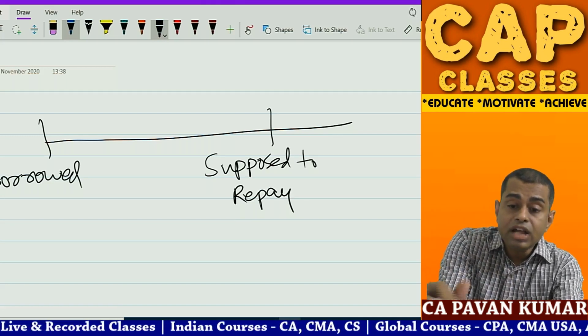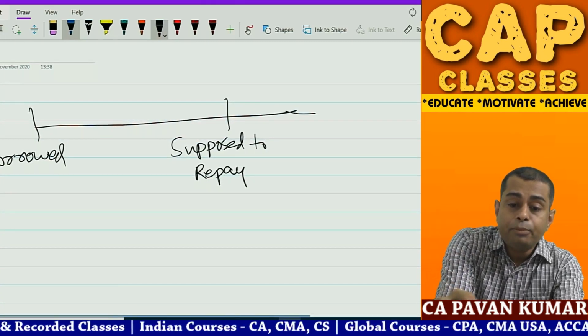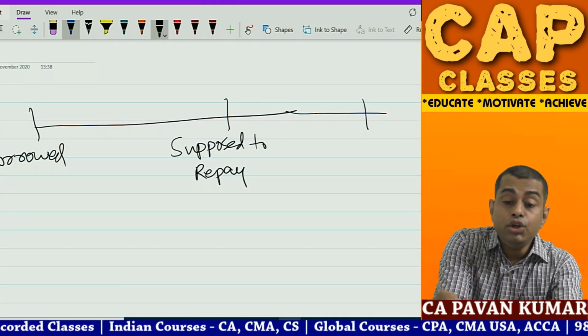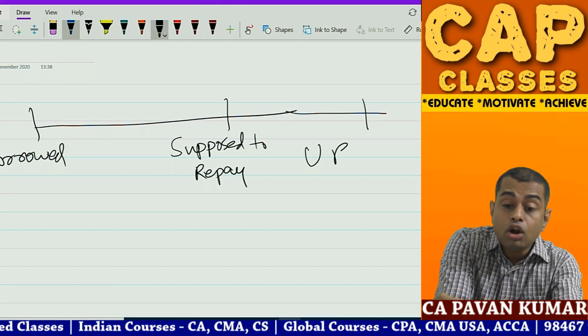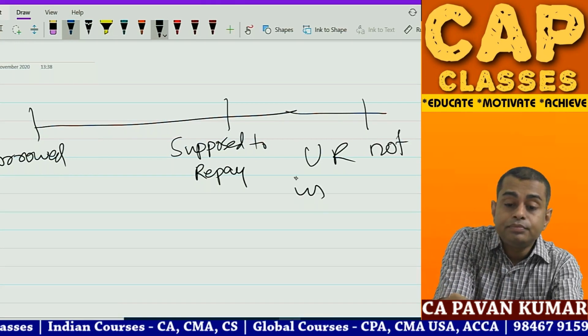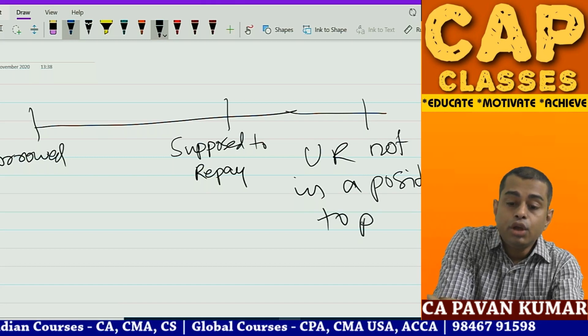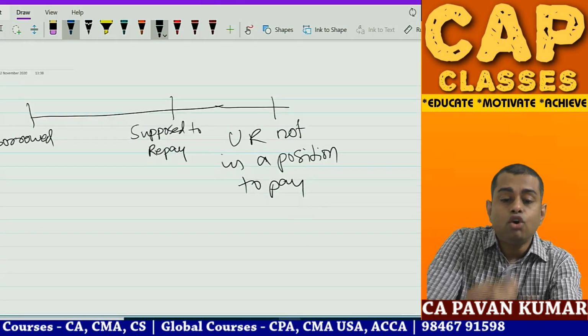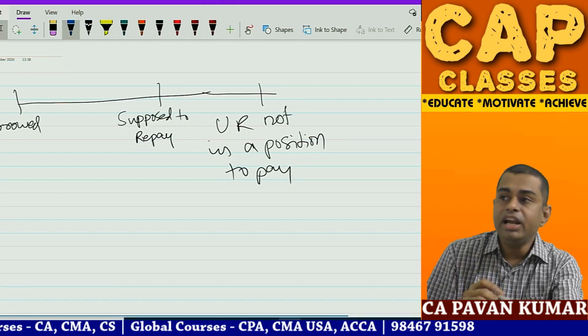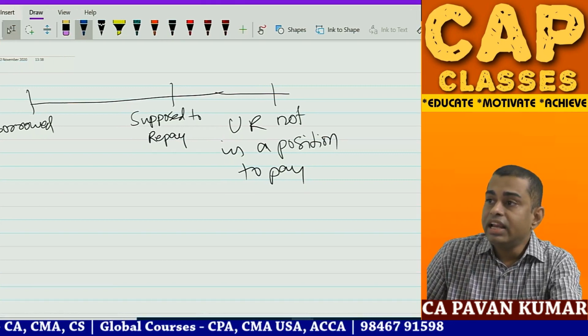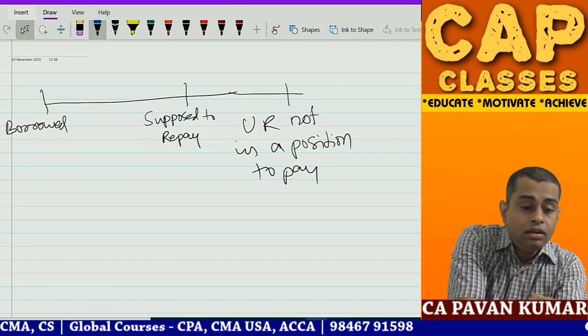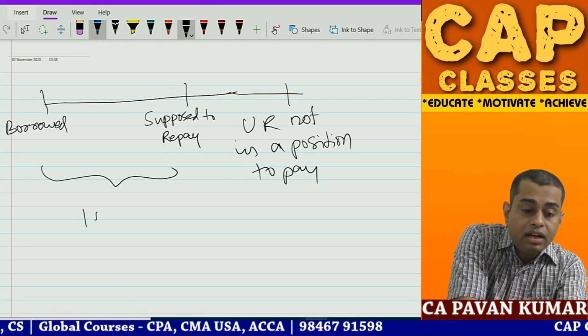But you reached up to this point, and you are not in a position to pay. That is the reason this is in court. So what the company did, the company created a provision for this period, the interest outstanding.